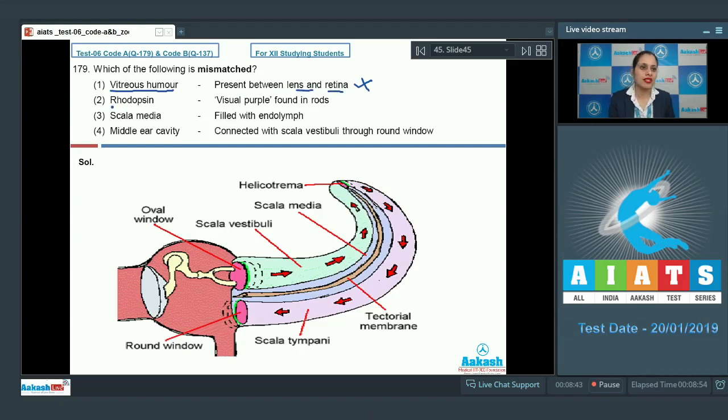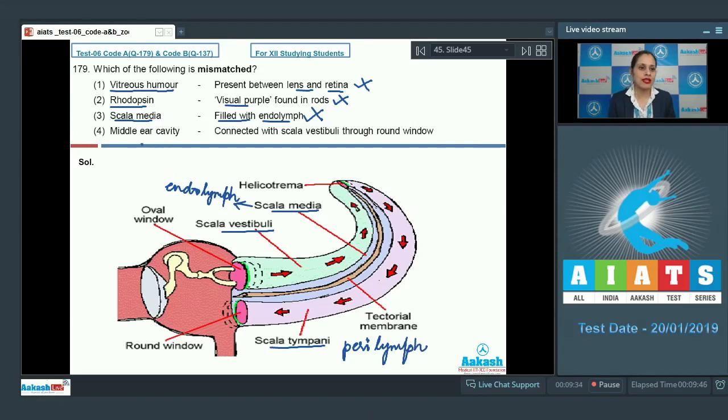The next option given is rhodopsin, and the match given is visual purple found in rods. As it is also a correct match, this cannot be a correct answer to our question, because rhodopsin is a photopigment which is present in rods in the retina of the human eye. The next option given is scala media, and the match given is filled with endolymph. As it is also a correct match, this cannot be a correct answer to our question. The scala media is filled with endolymph, whereas scala vestibuli and scala tympani are filled with perilymph.